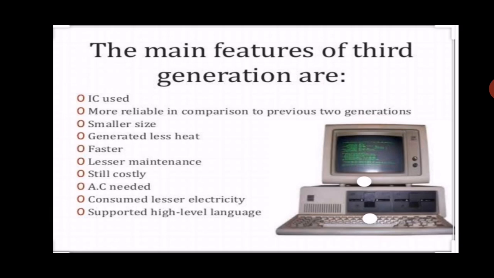Smaller size, generated less heat. These are faster than the first two generations. Lesser maintenance. These are also costly. AC needed. Consume lesser electricity. In this generation we were using high level languages like C language, Fortran language, COBOL language also.